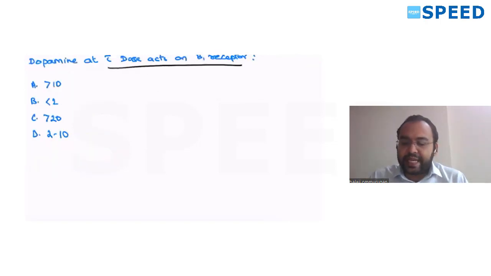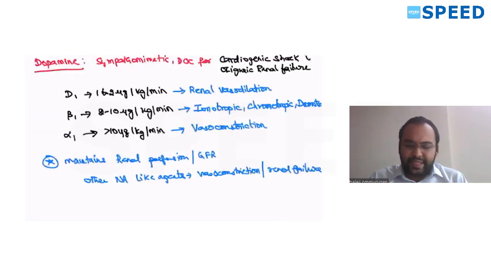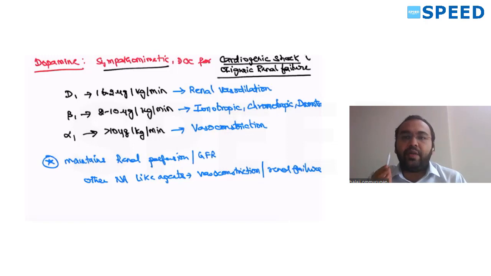Dopamine at which dose act at beta receptors? Greater than 10, less than 2, greater than 20, 2 to 10. So this was the options given. It's a very simple question. Direct question from book Goodman-Gilman. Dopamine is a sympathomimetic. It's a drug of choice for, remember this, cardiogenic shock with oliguric renal failure. They repeatedly ask this question.